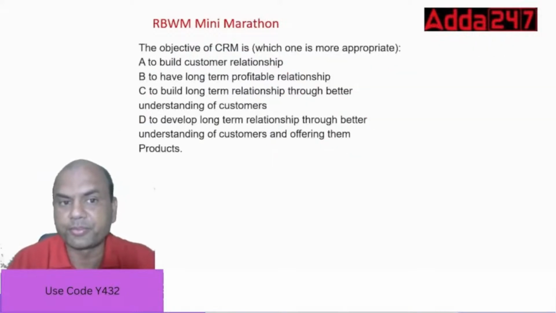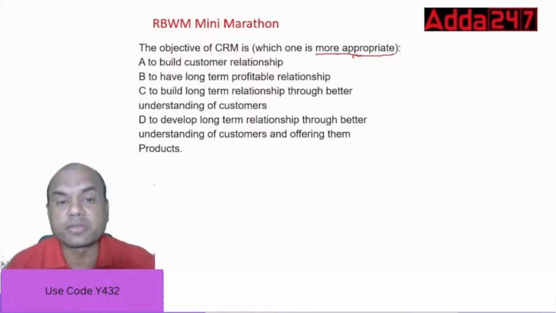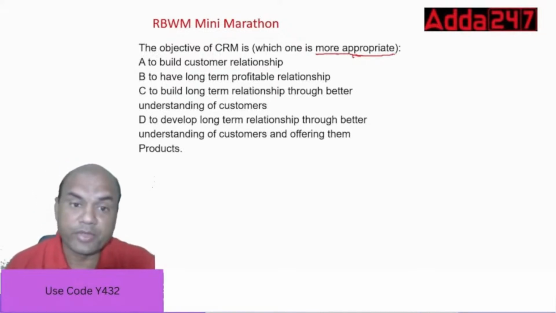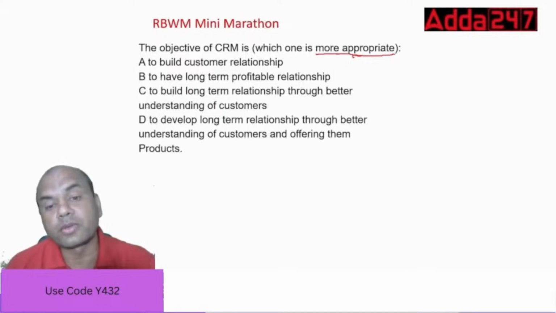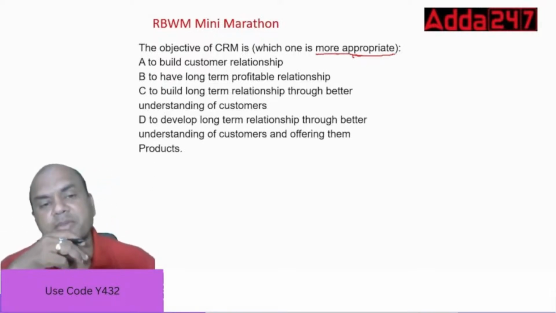Got it? The objective of CRM, which one is more appropriate, which one is more near? Appropriate means near. Okay. So objective of CRM is what? A, to build a customer relationship, to have a long-term profitable relationship. C, to build a long-term relationship through better understanding of the customers. And D, to develop long-term relationship through better understanding of the customers and offering them the products. What do you think should be the answer over here? Let me see how many of you can answer.